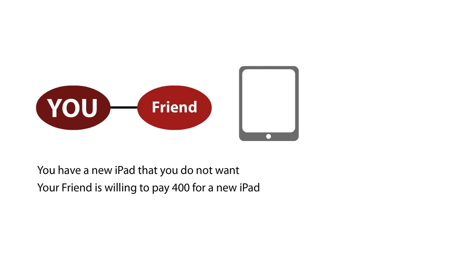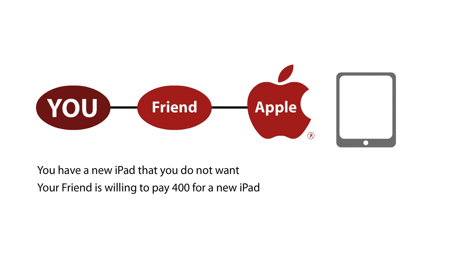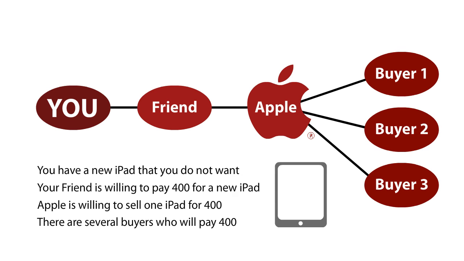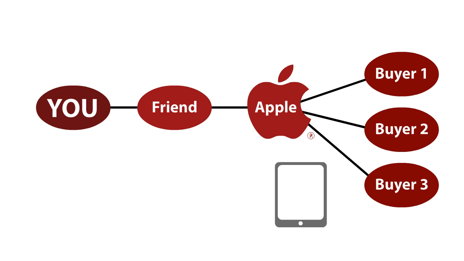Let's make this story really simple and imagine Apple has a new iPad that's just come off the production line. They've got this one and only one iPad sitting there, and they're willing to sell it. Apple wants $400 for it. And Apple has a lot of potential buyers. Here we have buyers 1, 2, and 3, plus your friend. Each one of these buyers is willing to pay $400 for an iPad if necessary, and Apple has edges to any of them. It could trade with anybody. Question is, what's going to happen here? What will the trades be, and what will the prices be?